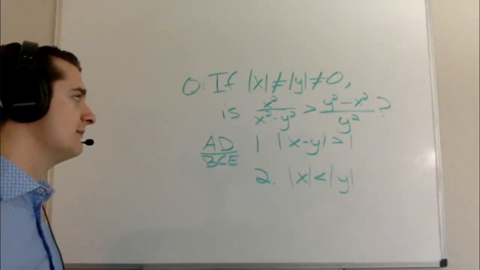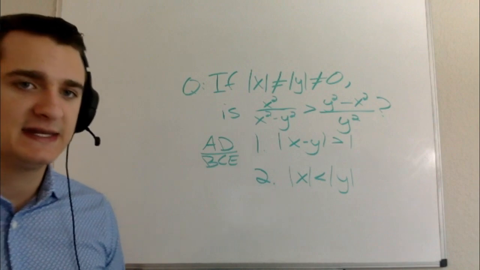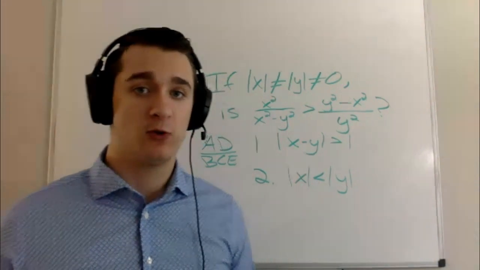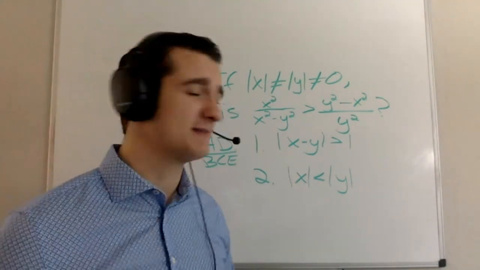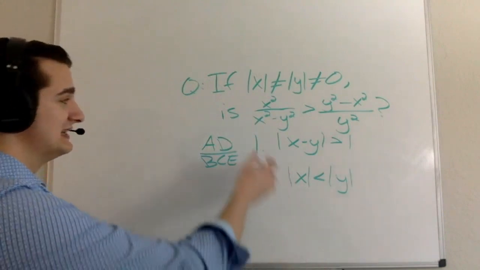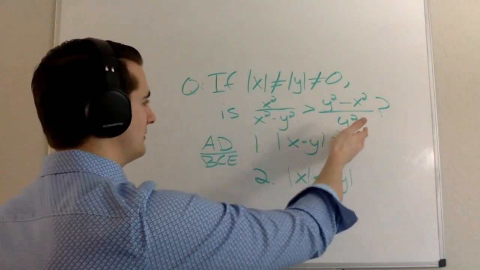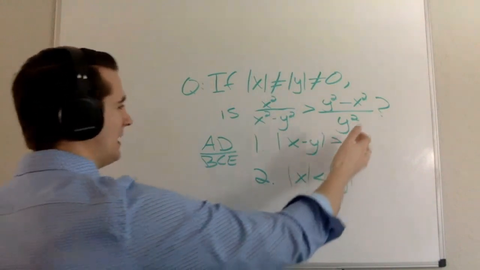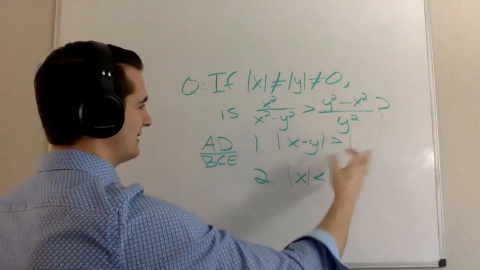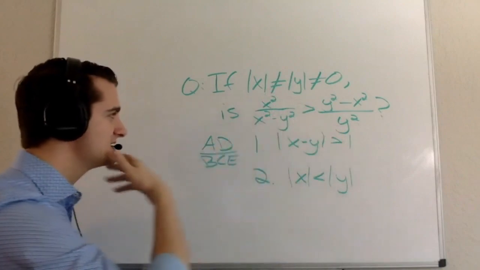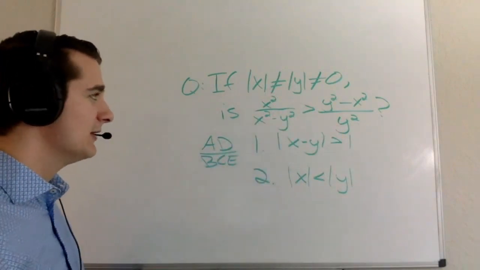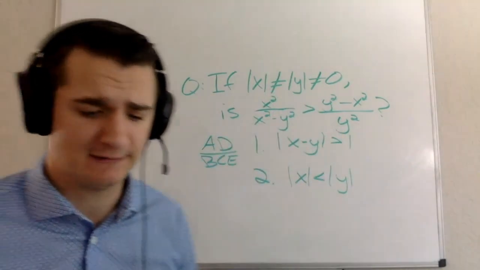But one thing that I'm going to notice here is going to be super important, right? There's all sorts of things that come to mind when I see this question. I see the difference of squares. I see a y squared in the denominator, and I know y squared is going to be positive. So I think, okay, I could multiply both sides by y squared. Will that get me somewhere? There's a lot of things that come to mind initially.